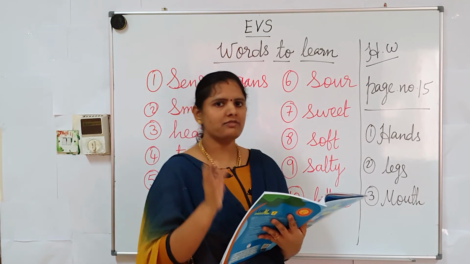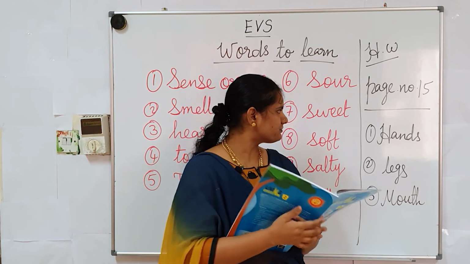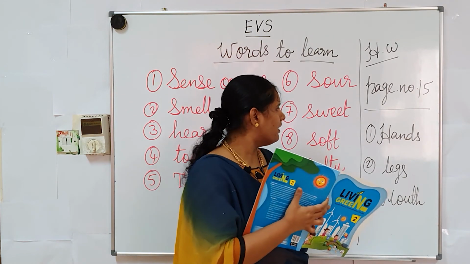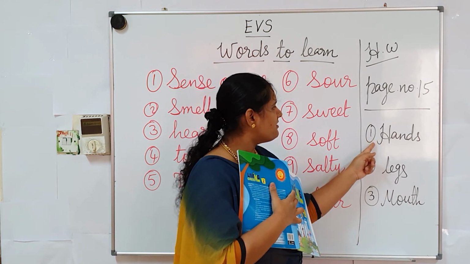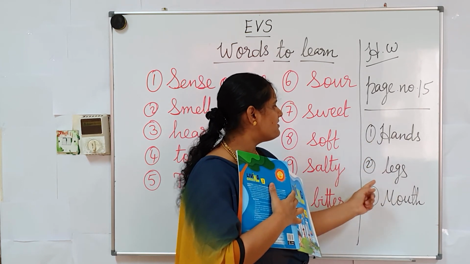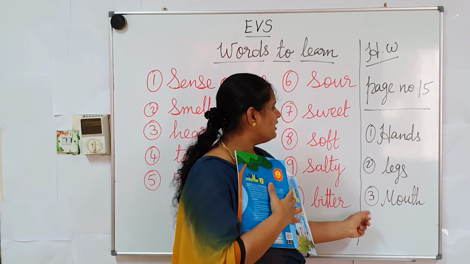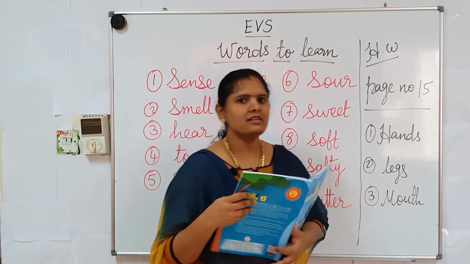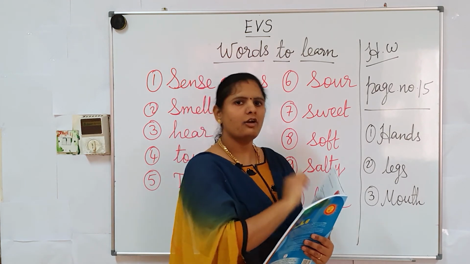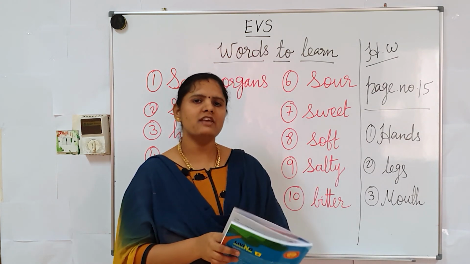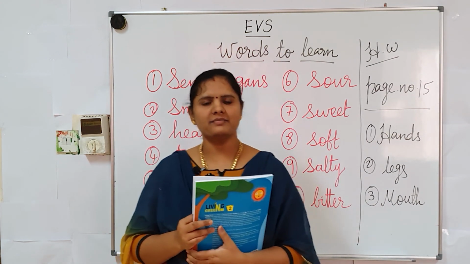Please check with your book. Below that heading, they are asking first question hands, second question legs, and third question mouth. Please write any 3 uses of each body part. This is your today's homework. Okay kids. Thank you.